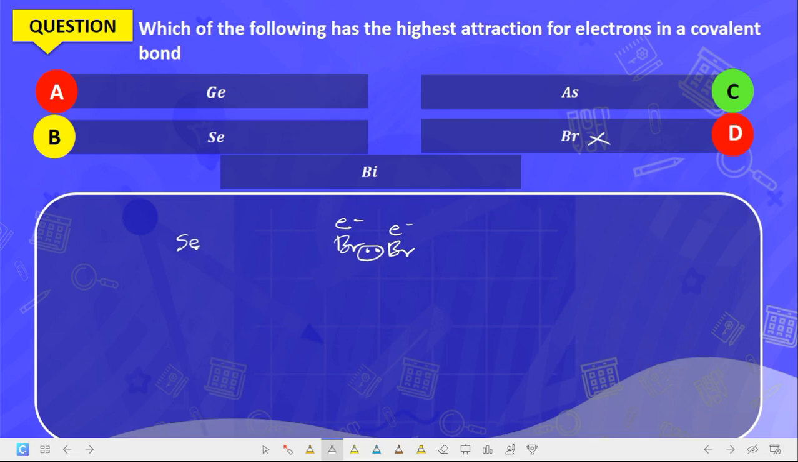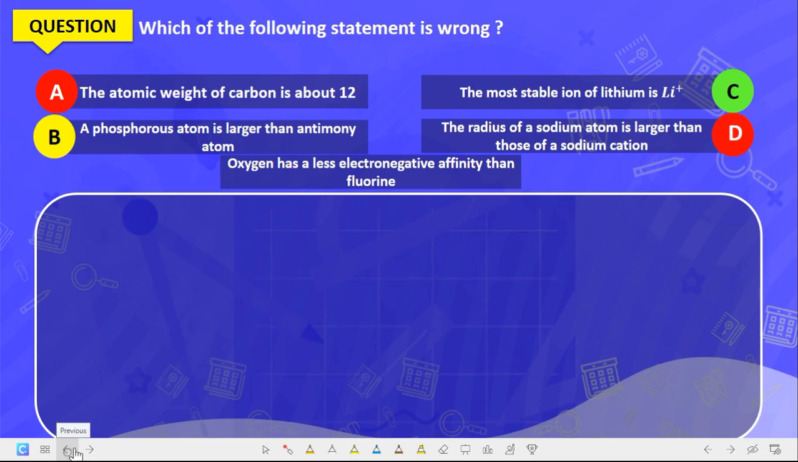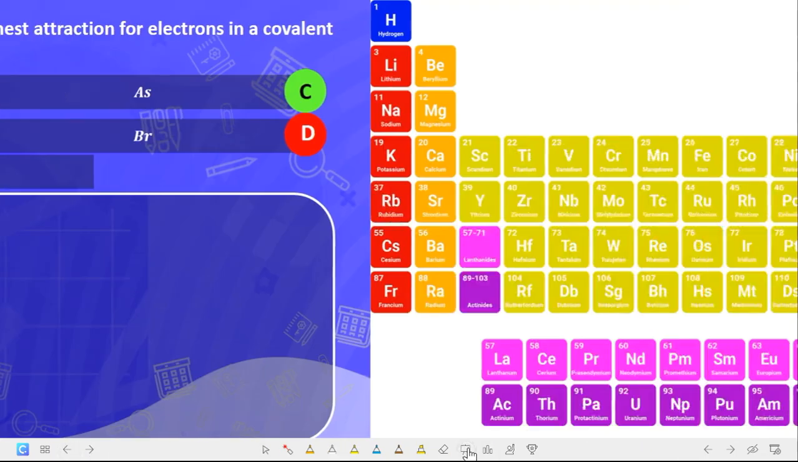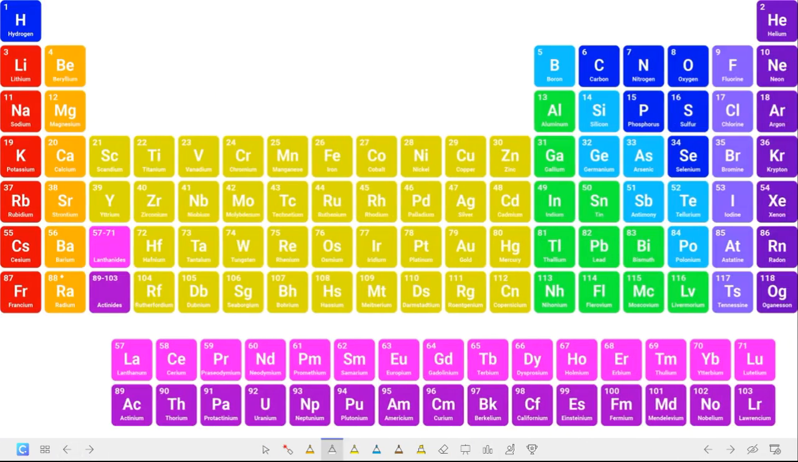Selenium is group 6 rather. Is it group 6 or group 2? Let's check our periodic table. Selenium should be in either group 6 or group 2. Okay, it should be in group 6. This is group 6.